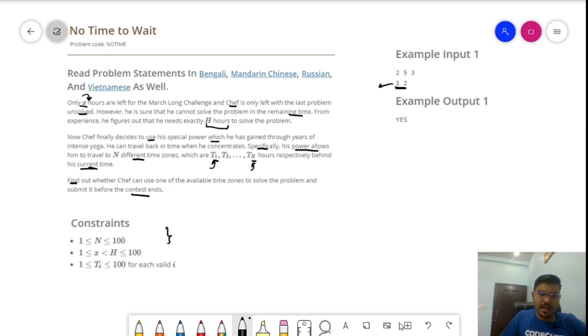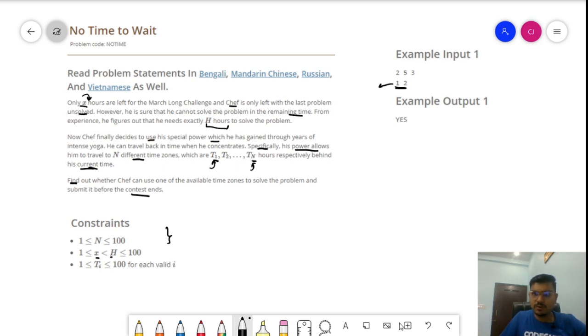Here are some constraints given. We can easily get to know that X should be less than H. Why? Because if the remaining hours for the March Long challenge are less than the hours required to solve the problem, then only chef will need to go to prior time zones. Otherwise he would have solved the problem. So X is always less than H.